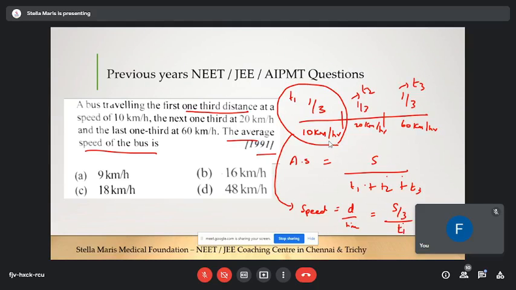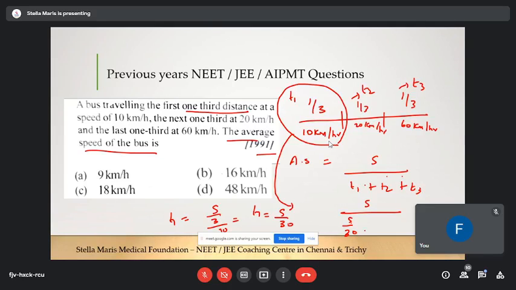Yes, one third of the distance. That is S by 3 by T1 is equal to the speed here, 10 kilometer per hour. Now take this T1 to the denominator. T1 is equal to S by 3 divided by 10, which in turn becomes T1 is equal to S by 30. Am I right? Yes. So similarly, tell me for T2 and T3.